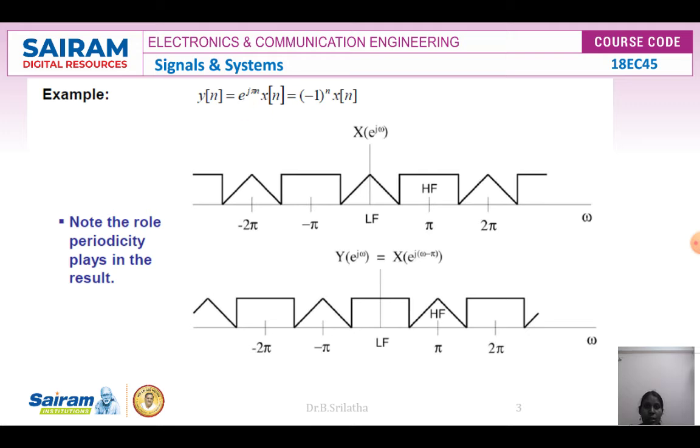y of n is equal to e power j pi n into x of n. We can write e power j pi n as (minus 1) whole power n into x of n. So here the discrete time Fourier transform is X of e power j omega. Note the role the periodicity plays in the result. If you apply the periodicity, X of e power j (omega plus pi) also gives the same thing, so it satisfies the periodicity property.